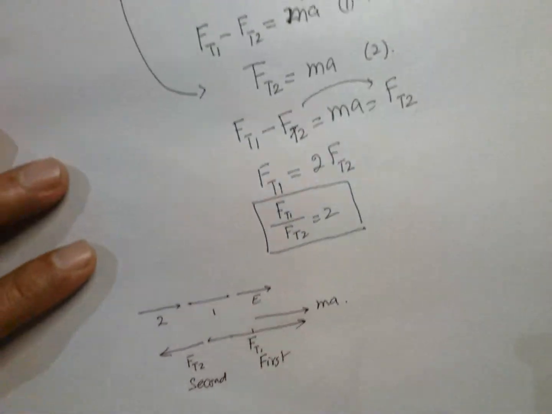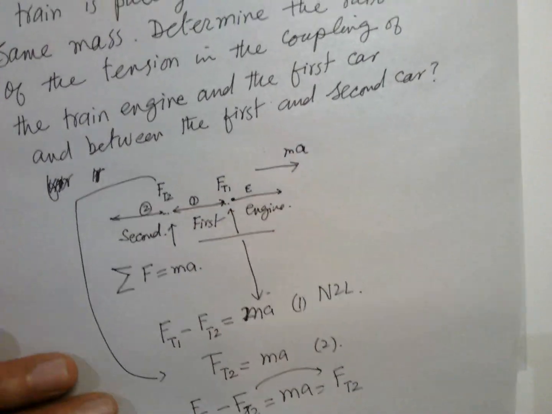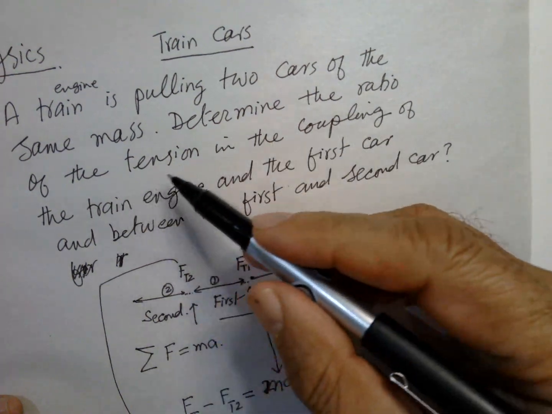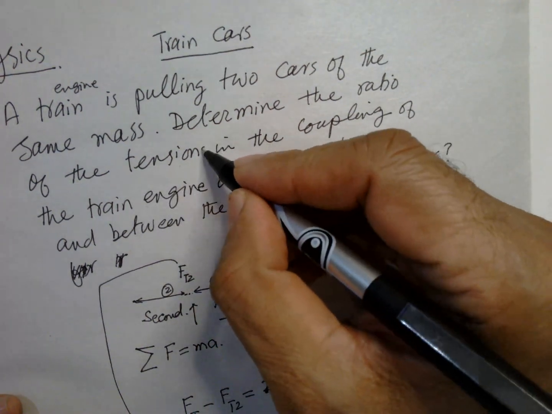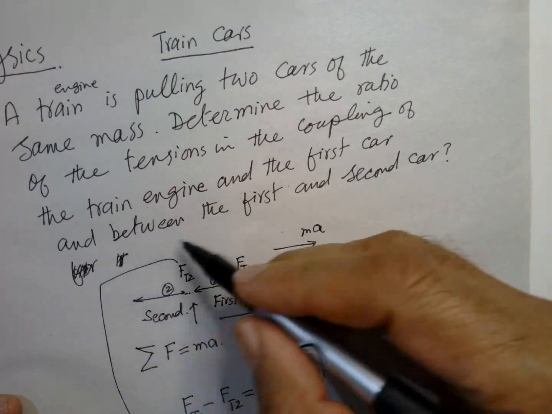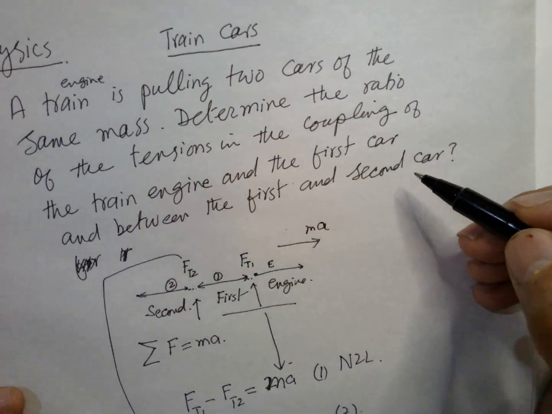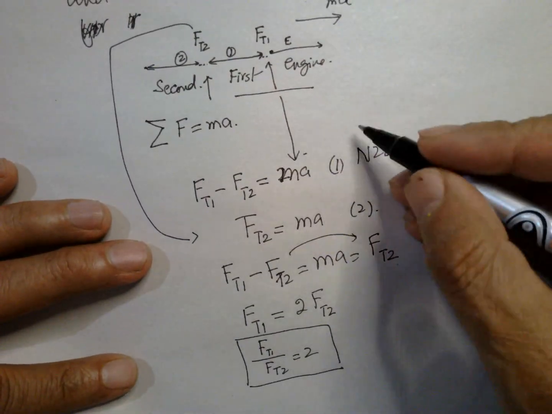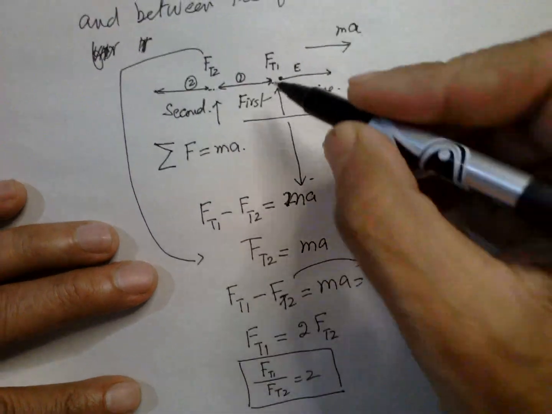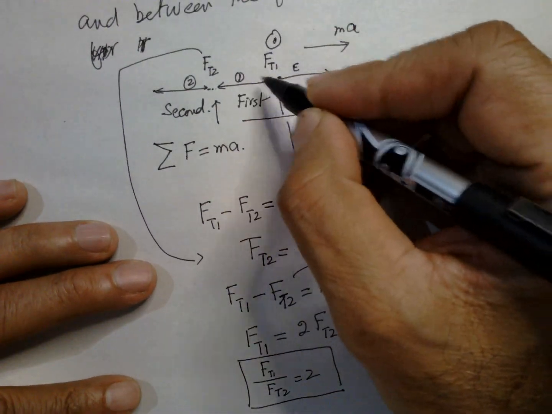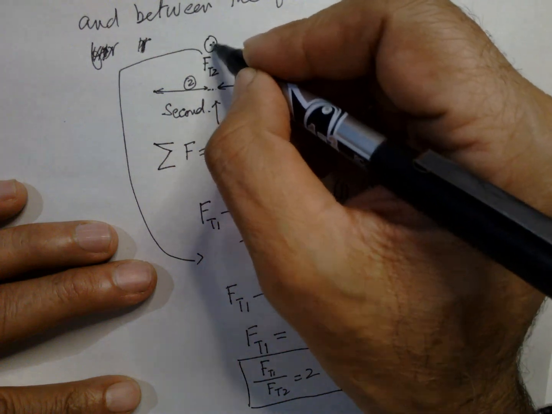So this is the question. A train engine is pulling two cars of the same mass. Determine the ratio of the tensions in the coupling of the train engine and the first car and between the first and second car. So this will be done by using Newton's second law and applying it to the first point, which is in between this one, and then the second point, which is in this one.